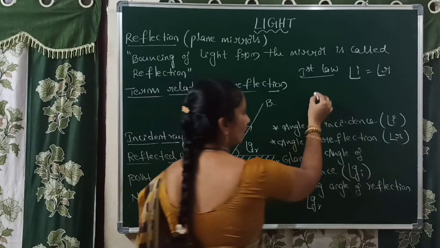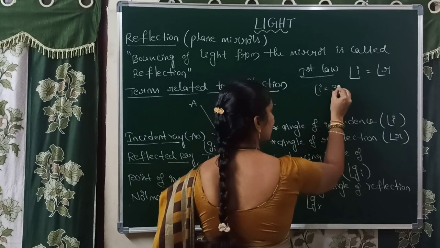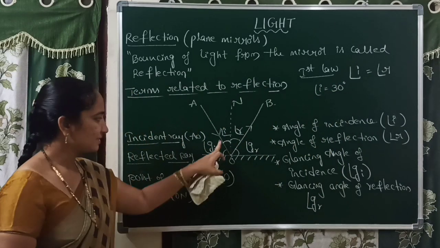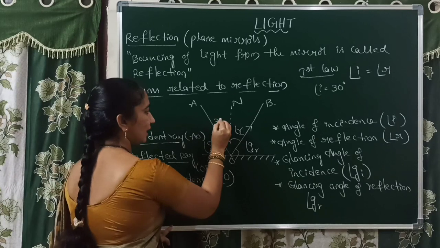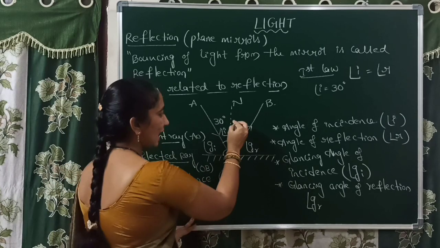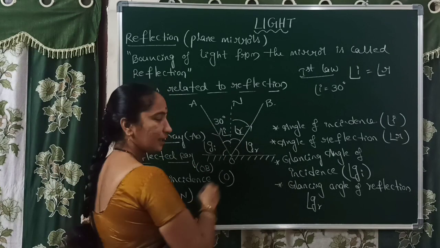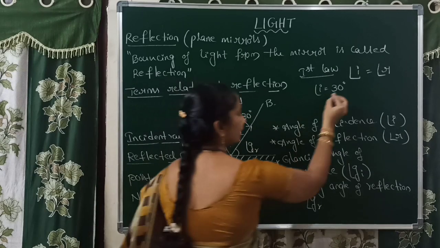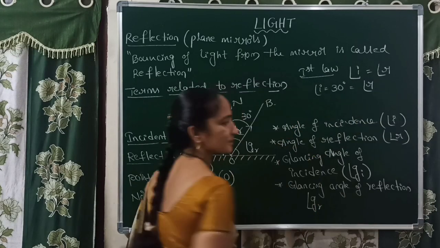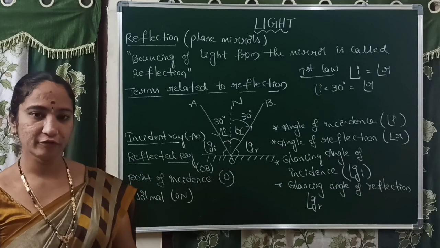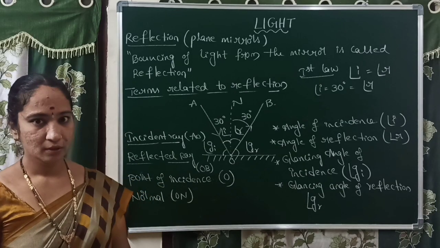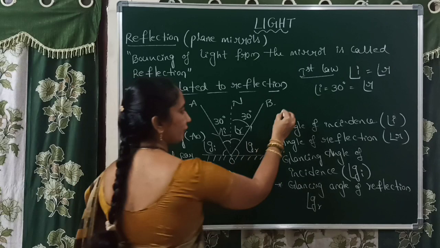That means if the angle of incidence is, let us consider, 30 degrees, this is the angle between the normal and the incident ray, 30 degrees. What is the angle between the normal and the reflected ray? It is also equal to 30 degrees. This is the first law of reflection. That is always the condition.